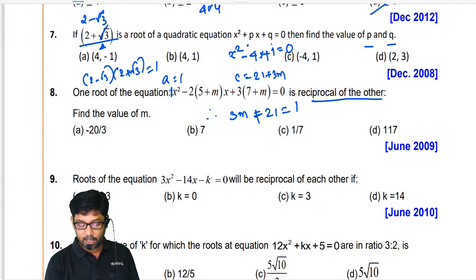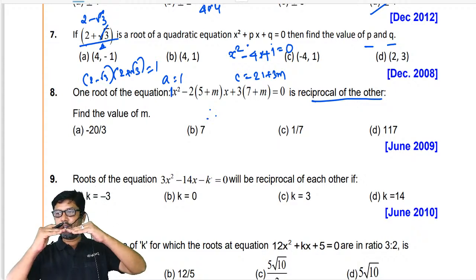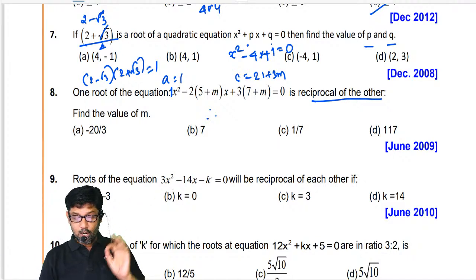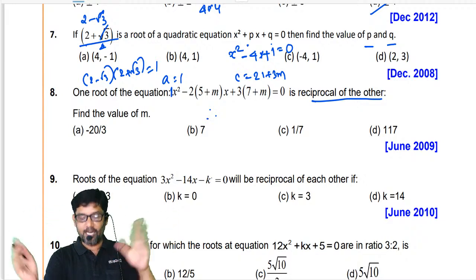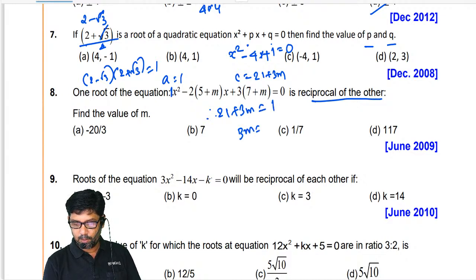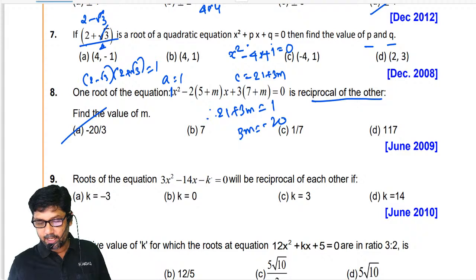Guys, you understood or not? A equal to C. We have to compare the given quadratic equation with ax square plus bx plus c equal to 0. What is A equal to? 1. What is B equal to? 21 plus 3m. Since they are reciprocals of each other, A equal to C. So what exactly are you going to get? 21 plus 3m is equal to 1. 3m is equal to minus 20. So m is equal to minus 20 by 3. Is it clear, all of you understood?